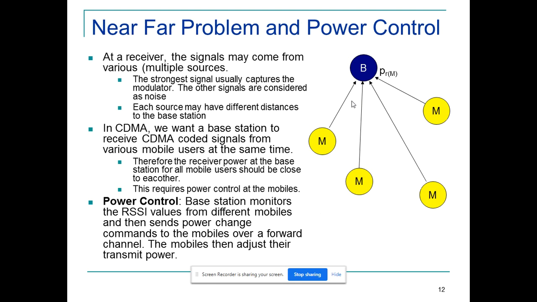So in CDMA, the basic problem is the near-far problem. All the devices will not be at the same distance from the base station. That is the near-far problem. Right? Power control. So power control is nothing but the fluctuation of usage of their battery, depending upon their data intensity. Because the near-far problem and power control are related, depending upon the distance only, the corresponding communication will be happening.